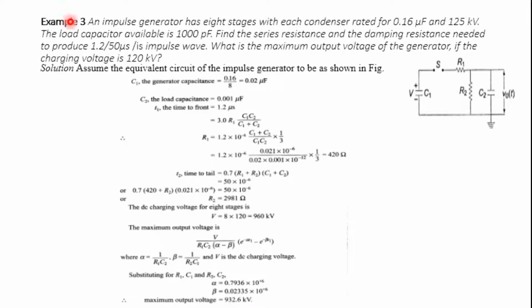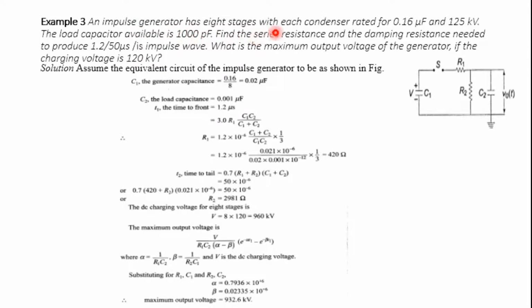The next one: an impulse generator has 8 stages, with each condenser, which is nothing but a capacitor, rated at 0.16 microfarad and 125 kV. The load capacitor available is 1000 picofarad.